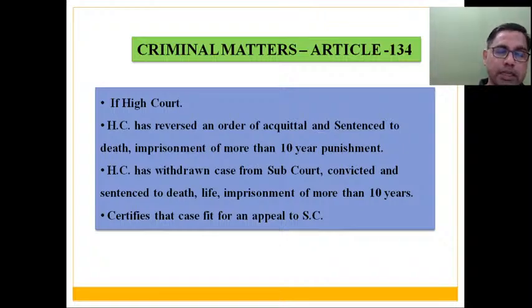So appellate jurisdiction in constitutional matters, appellate jurisdiction in civil matters, जहाँ पे हम ऐसा डिस्कस कर रहे थे कि हाई कोर्ट सर्टिफाई कर रहा है कि इस पर्टिकुलर केस में इम्पॉर्टेंट इंटरप्रिटेशन ऑफ लॉ है या किसी कॉन्स्टिट्यूशन के प्रोविज़न को इंटरप्रेट करने की ज़रूरत है. Since Supreme Court is the final interpreter, so these matters will be available as an appeal before Supreme Court.